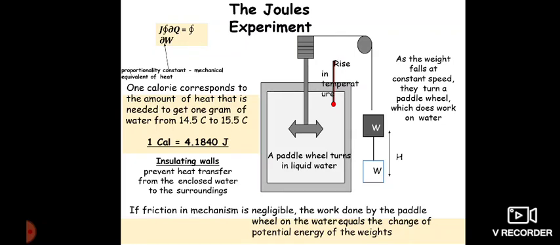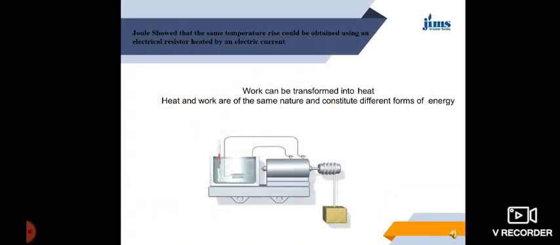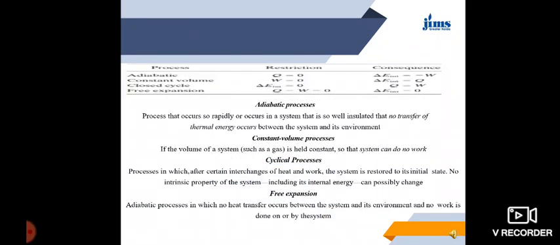So you can see the paddle turns in liquid water and the temperature rises, the red line, as on the right-hand side the weight falls at constant speed, and turns the paddle wheel which does work on the water. So Joule showed that the same temperature rise could be obtained using an electric resistor heated by electric current. Okay, this is the concept. Work can be transformed into heat. Heat and work are of the same nature and constitute different forms of energy.